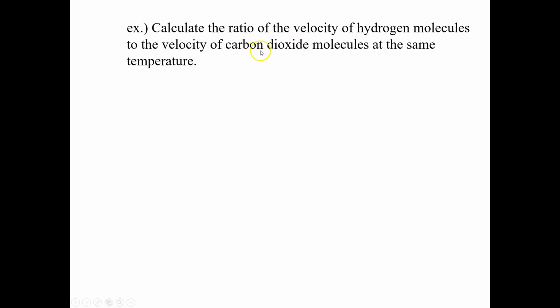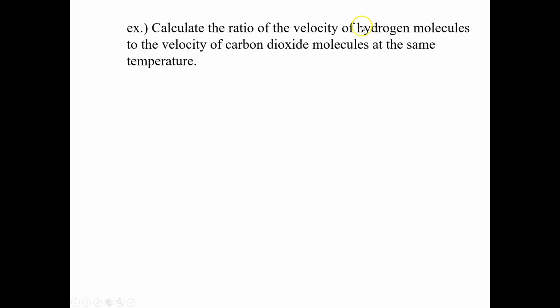Carbon dioxide, as you can tell by the name, has a couple of different elements in it. It has carbon. You'll see C for carbon. Carbon's a little heavier than hydrogen is. And dioxide means it has 2 oxygens in it also. And you can see oxygen's pretty close to carbon on the periodic table there.